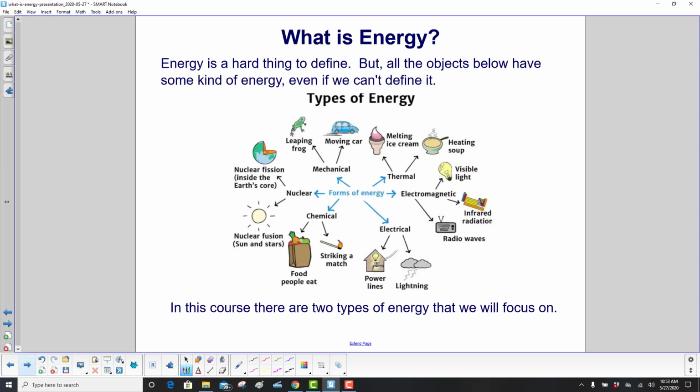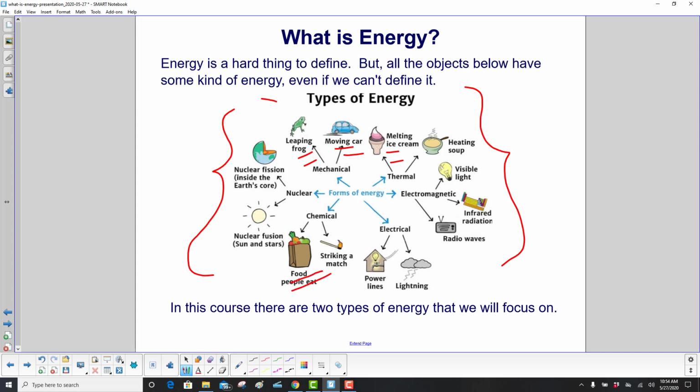Energy. What is energy? Energy is a hard thing to define, but all the objects below have some kind of energy, even though we can't define it. And you'll see different charts on different websites and different books, but we're just showing this as an illustration. You have a frog leaping, cars moving, ice cream melts, and we'll go all around the circle here.